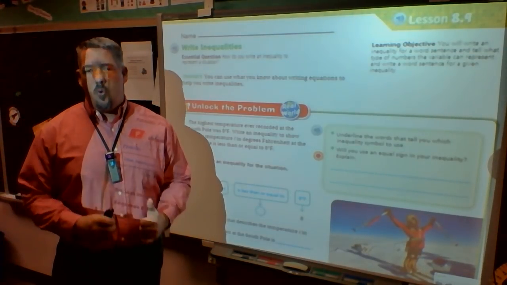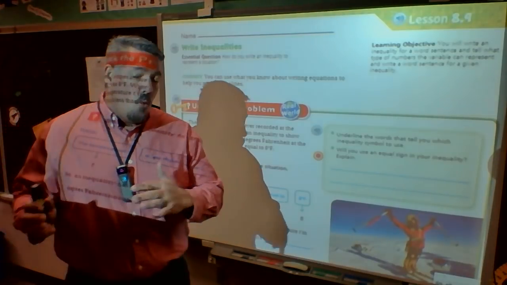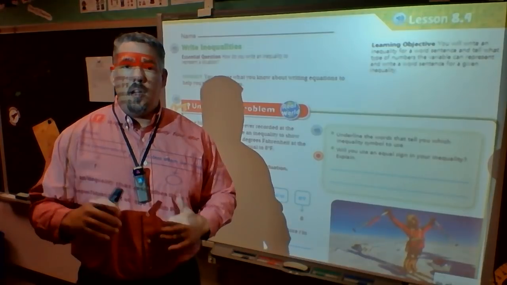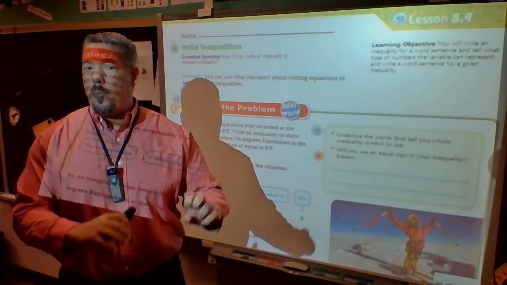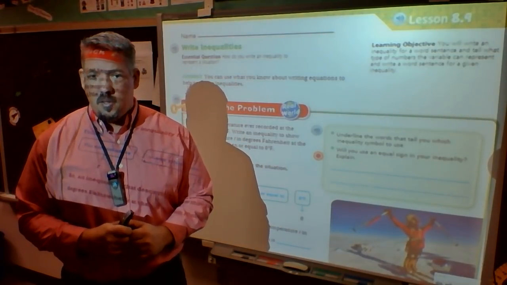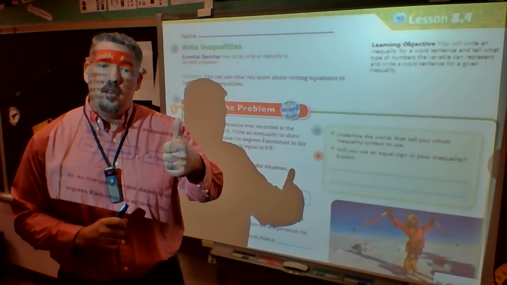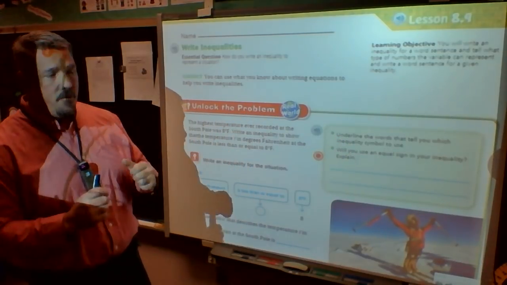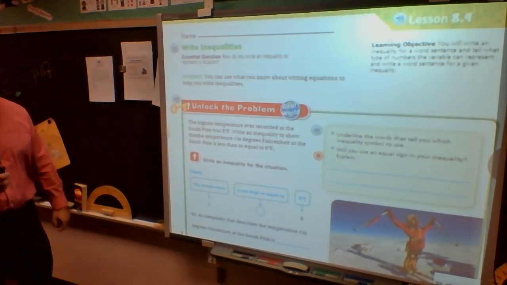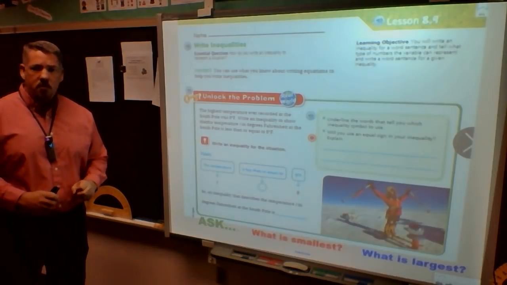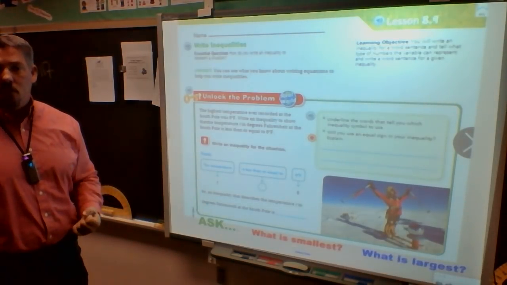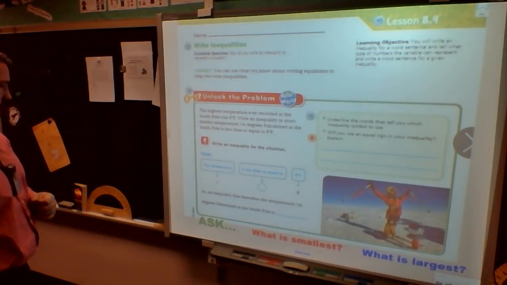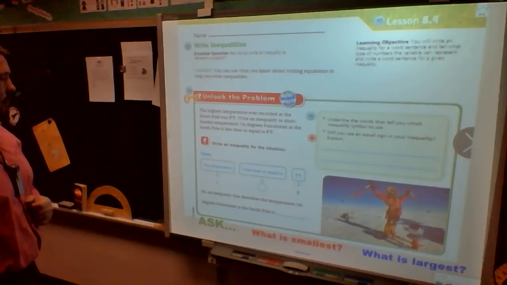So once again, inequalities. The way it sounds is its definition. It's not spelled the way it sounds, but inequality. Any number that can be held true according to the information. And the information that we're talking about is greater than, less than, greater than or equal to, less than or equal to. We have to know the signs and what information we're being told. So we're going to look at story problems, or sentences, and figure out what to write, and then we'll talk about solving them in the next video and the next 2 lessons after that.